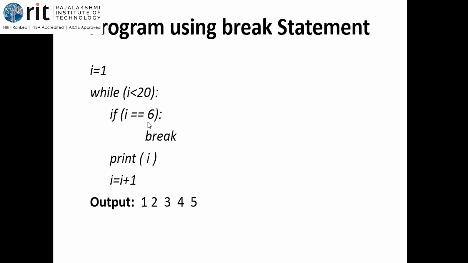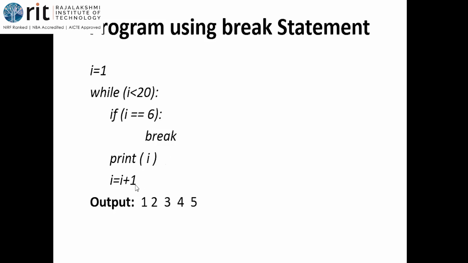If I equal to 6, what is my value now? What is I value? 1. 1 is equal to 6, false. So you're not going to get into the if block. So come out of the if. Okay, and then cursor moves here, print of I. What is I value now? 1 gets printed. See, let's look at the output, 1 gets printed.